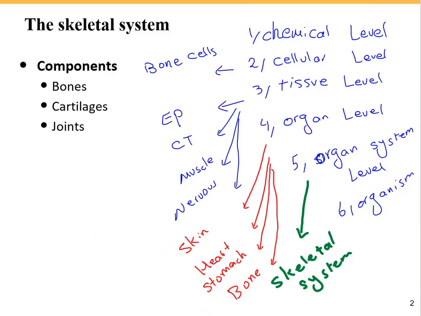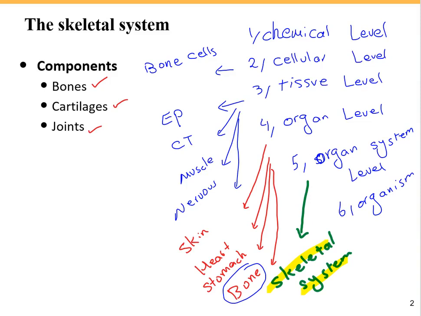We are going to start with the skeletal system, which is composed of bones, cartilages, and joints. Yes, it means bone is considered an organ, like the bones of your skeleton.